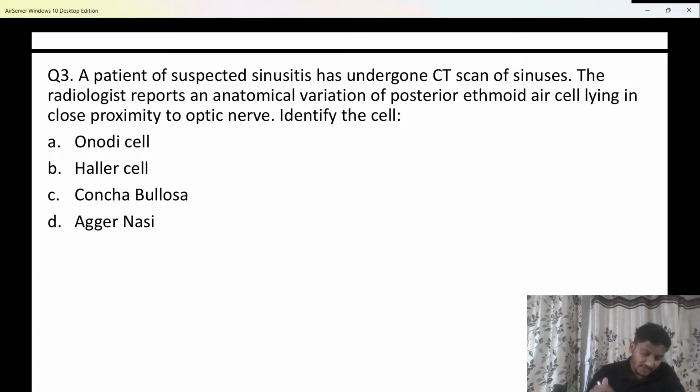Here the question says, a patient of suspected sinusitis has undergone a CT scan of sinuses. The radiologist reports an anatomical variation of a posterior ethmoidal air cell which is lying in close proximity to the optic nerve. Identify this cell.